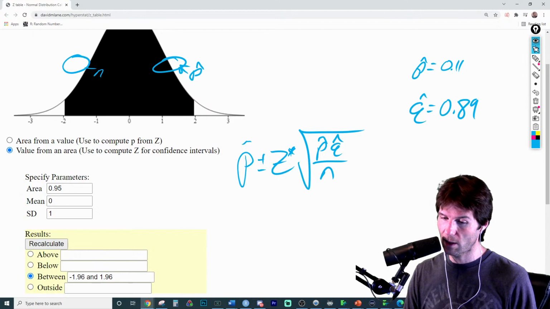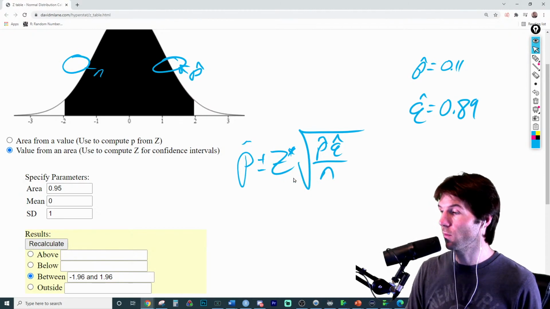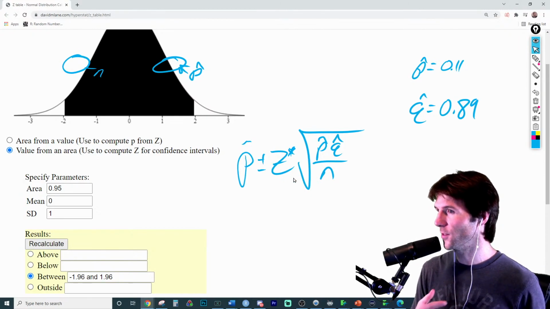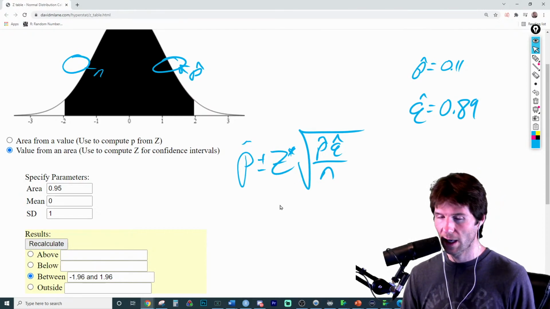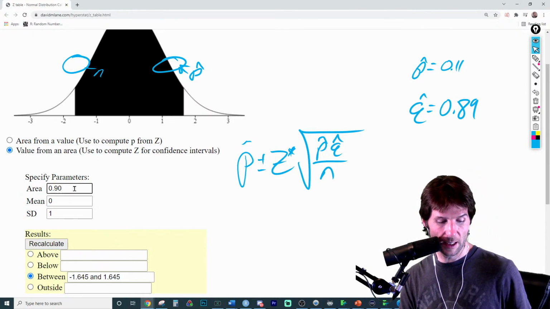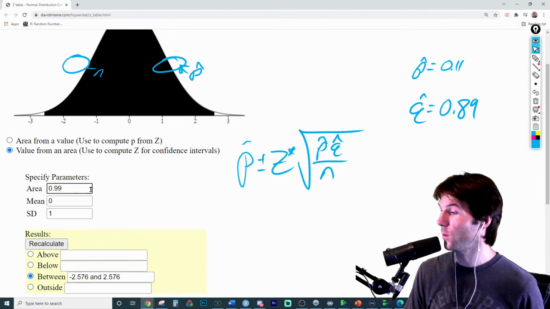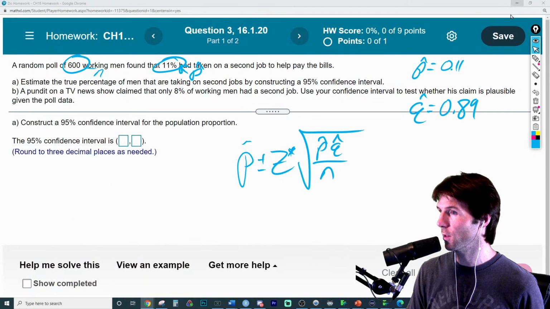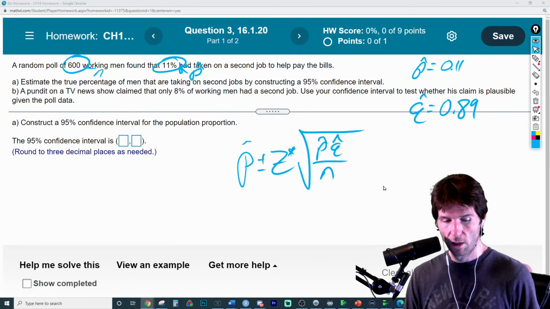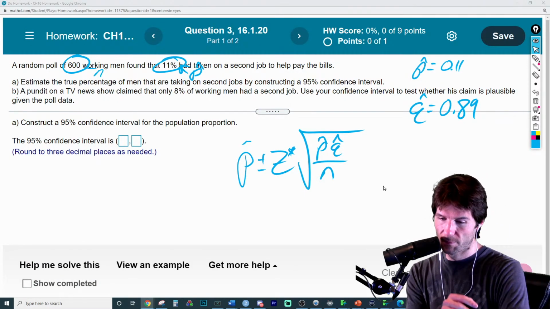So that z-score tells us what we'll be using for the percent confidence: 95% confidence equals a z-score of 1.96. If you have something different, make sure to put in 90 or 99, whatever you're using, and you'll notice you cover more of the curve when you're more confident, i.e. a wider interval, i.e. a larger margin of error. So let's solve our numbers in here.